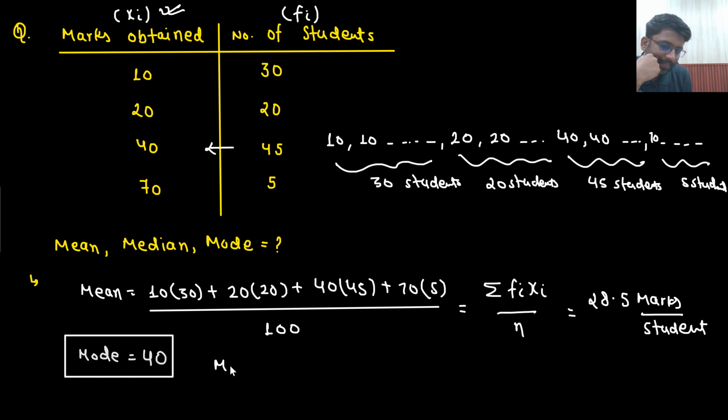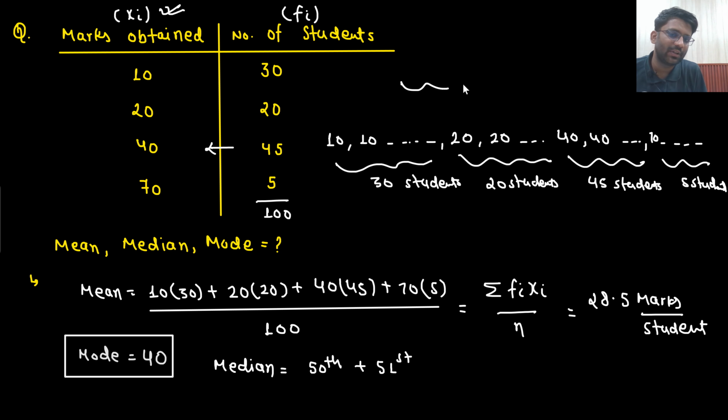What will be the median? Sir, there are total 100 guys. So which will be the right middle term? Sir, middle term would be the n by 2th term. That means 50th term plus 51st term. Right? 50th term plus the next term, because there are 100 guys, no?